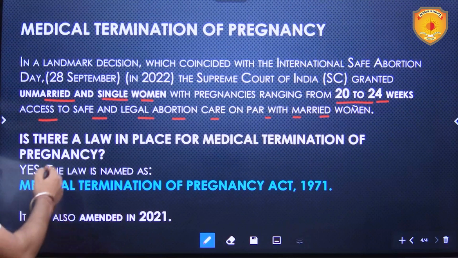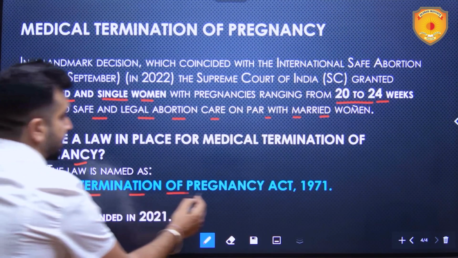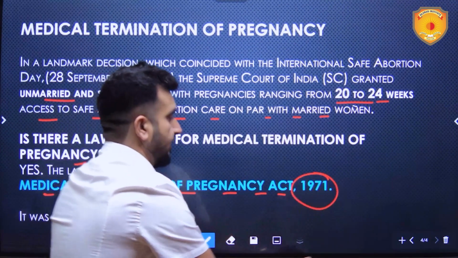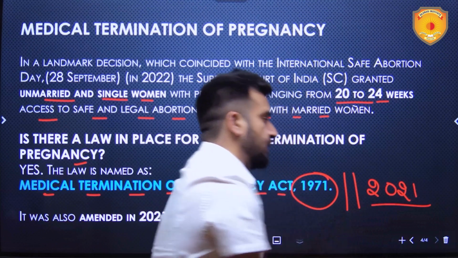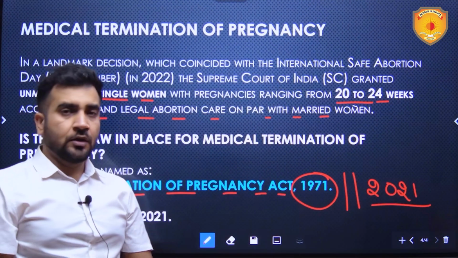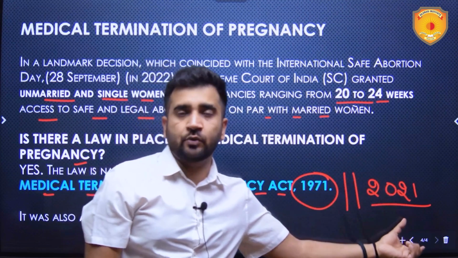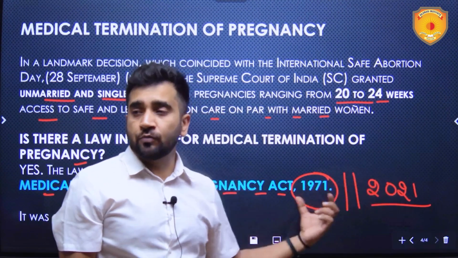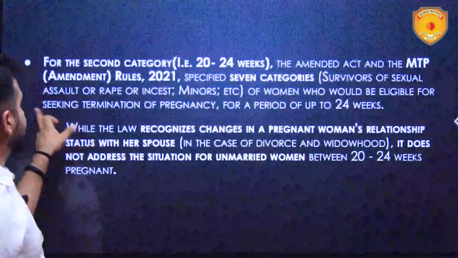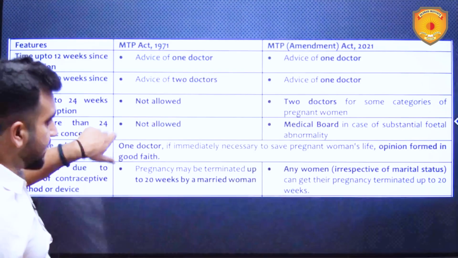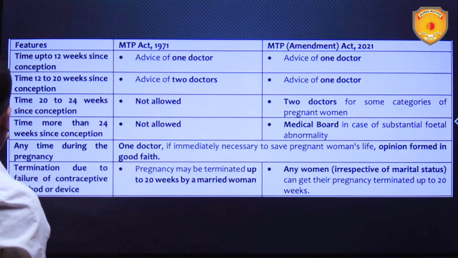Now, is there a law in place for medical termination of pregnancy? Yes, the law is named the Medical Termination of Pregnancy Act 1971, amended in 2021. Now we'll see the comparison between the 1971 provisions and the 2021 provisions. That will give you more clarity. Through this table, we'll be able to understand everything.